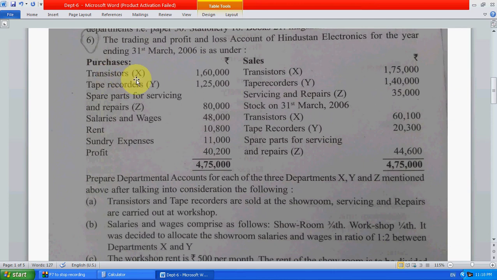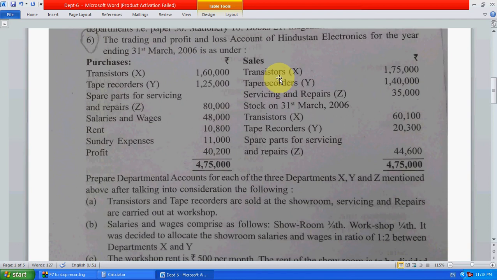X transistor is the X department, tape recorder is the Y department. Spare parts and servicing and repairs is the Z department. Salaries is given, salary expenses we have to divide, rent we have to divide, sundry expenses we have to divide, profit we have to leave.